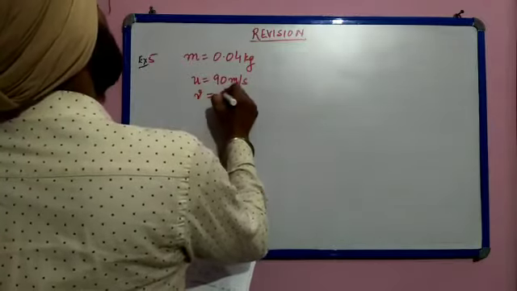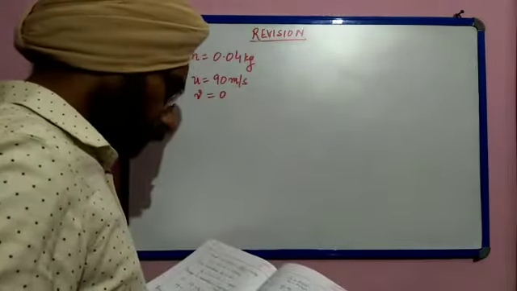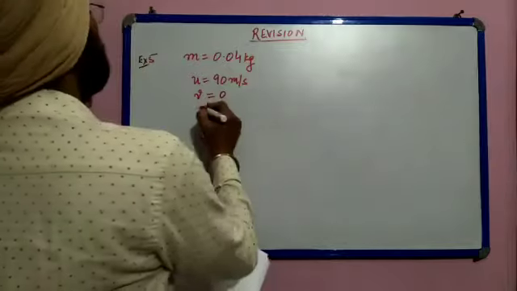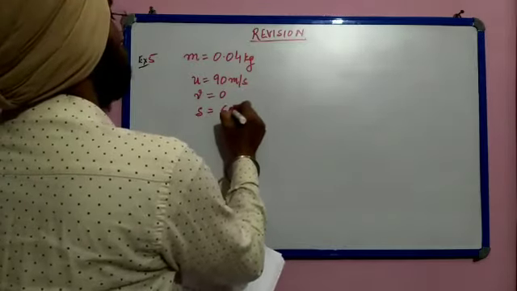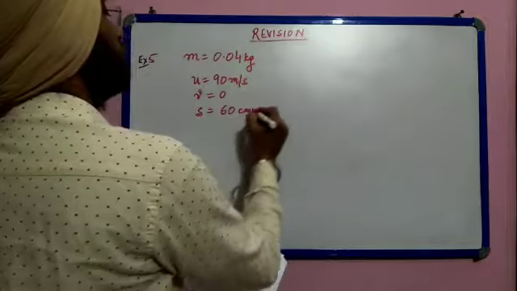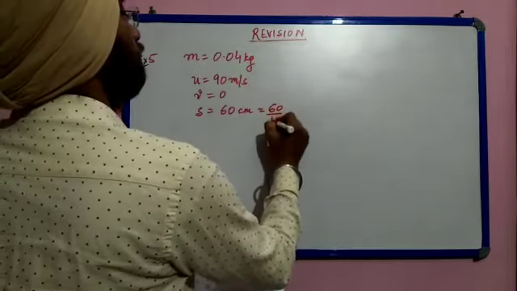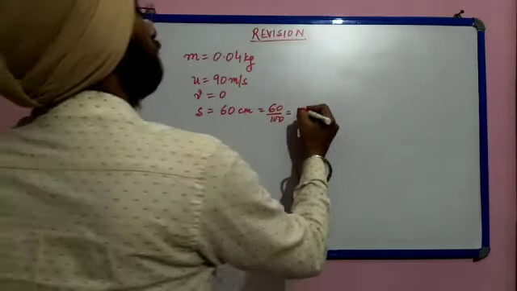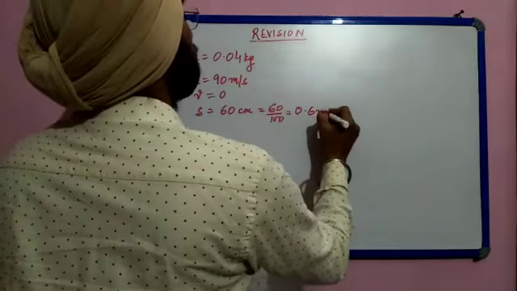So it stops means the final velocity becomes 0 after a distance of 60 centimeter. So distance covered by the bullet in the wooden block is 60 centimeter. This becomes 60 by 100 is equal to 0.6 meter.